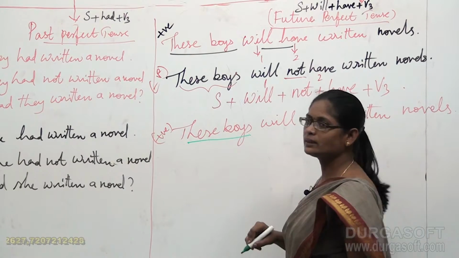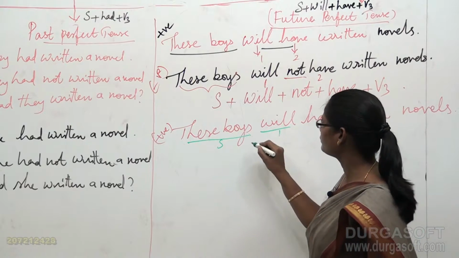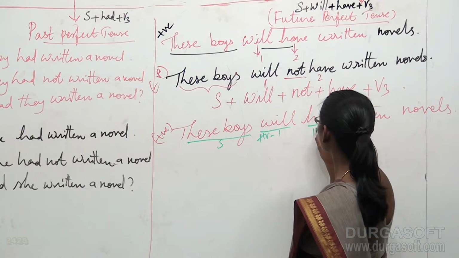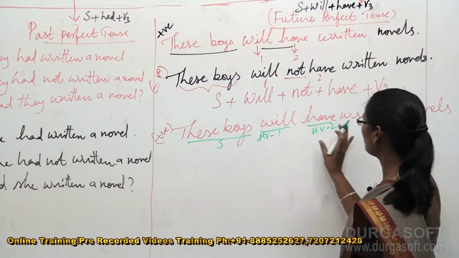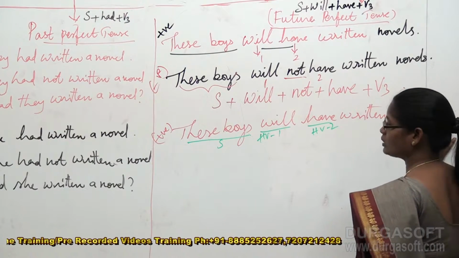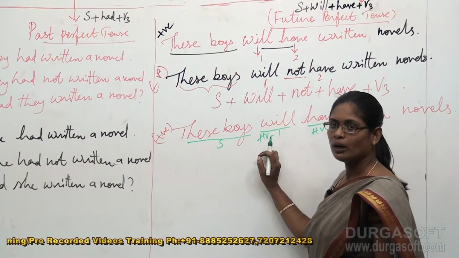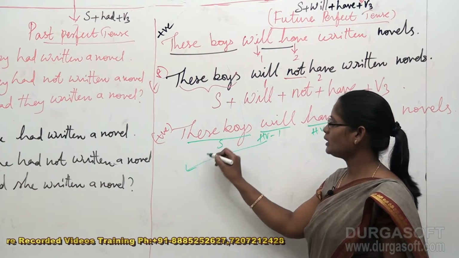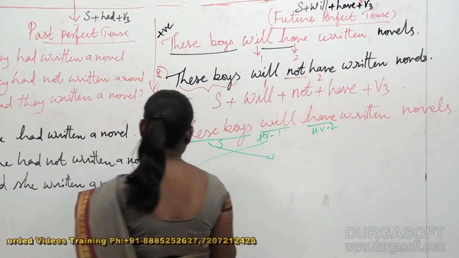These boys stands as the subject and will is the first helping verb, and have is the second helping verb. Now we have nothing to do with the remaining part of the sentence from have written novels. We have something to do with only these two particular areas. That means will takes the place of subject and these boys takes the place of the will. Now you can write it like this.